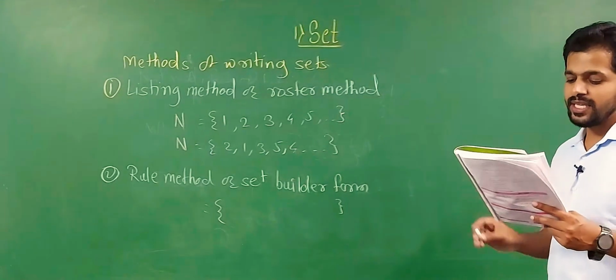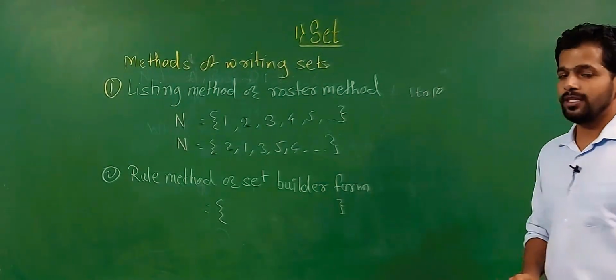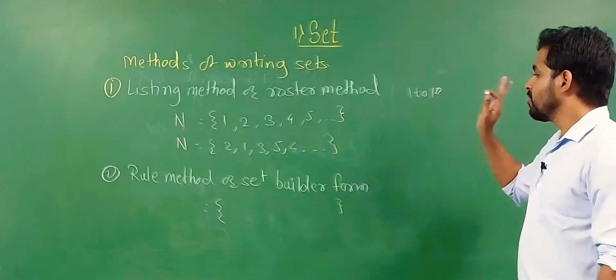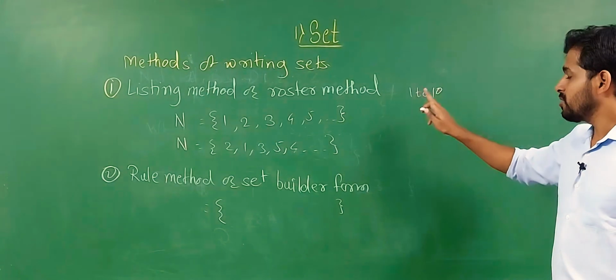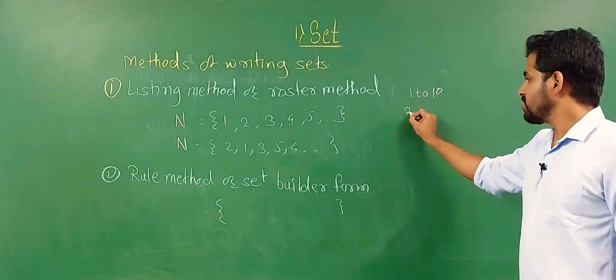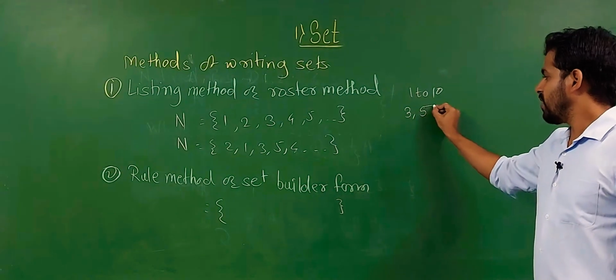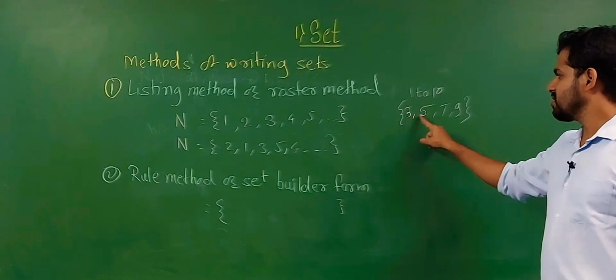Let's see the example given: a set of odd numbers between 1 and 10. We have to find the odd numbers between 1 and 10. Clearly we know what odd numbers are, but we have to find those between 1 and 10, so we do not take 1. So the odd numbers are 3, 5, 7 and 9. So that set is 3, 5, 7, 9.